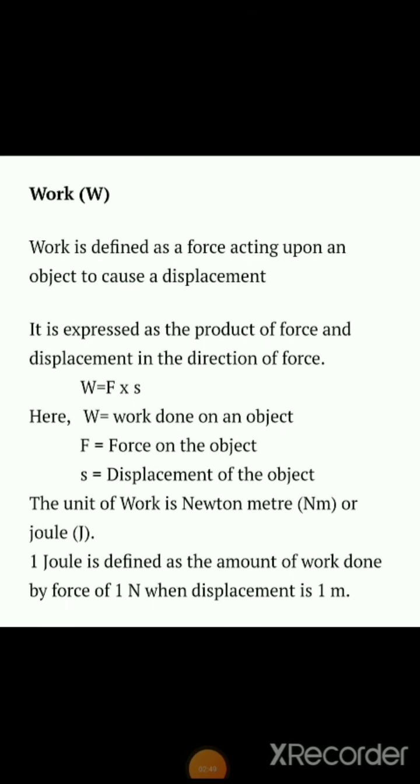Work is defined as a force acting upon an object to cause a displacement. If an object is displaced from one place to another by some force acting upon it, then we say scientifically that some work is done. This work is expressed as the product of force and displacement in the direction of force. So W, the work done, is given by force into displacement: W = F × s, where W is the work done on an object, F is the force on the object, and s is the displacement of the object.